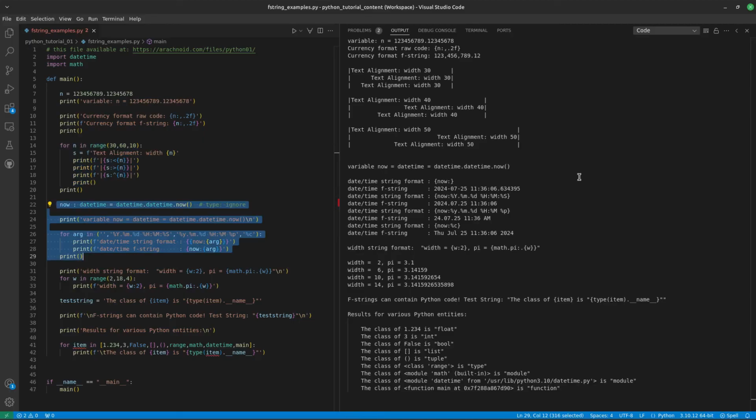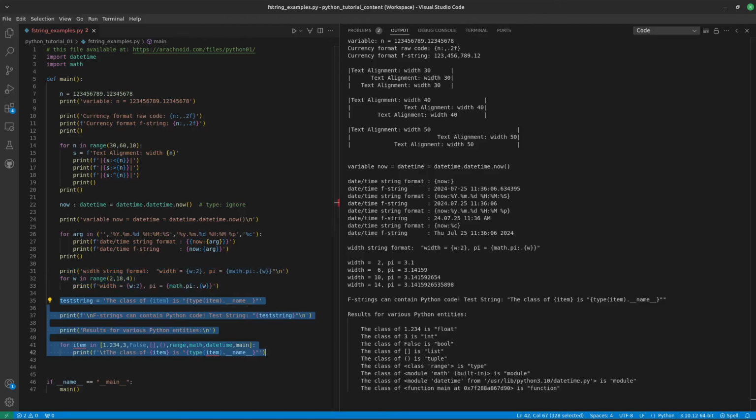Next are some date and time formatting examples with different formatting specifiers inserted into the F-string. Next is another example that inserts a variable into the F-string format specifier, this time to control the number of printed decimal places in a float. Finally, an example that displays a list of Python entities and their types. Pretty nice.